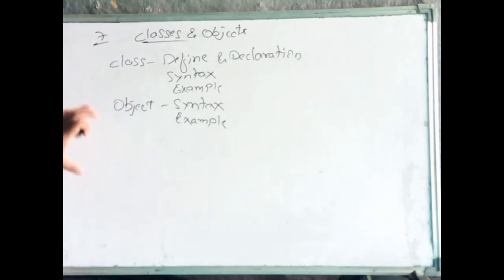In the next class, we will discuss how to write one program by using these classes and objects. And in classes, we already know private, protected, public. What those things are, we will discuss in the next class. And how to write the complete function within the class and outside the class, we will see in the next class.